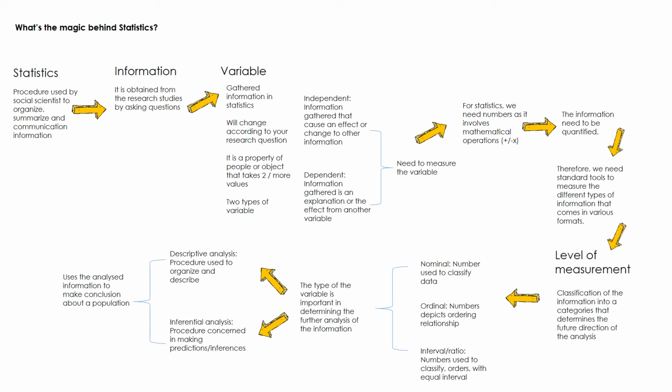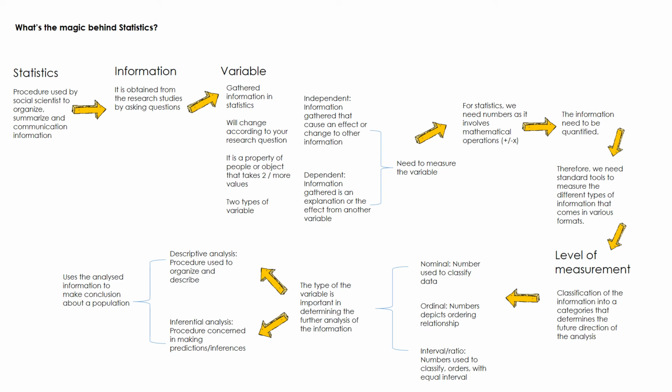Ordinal is when you rank the information. For example, rank from 1 to 10 your preferred restaurant. So you rank the order; there is an order in the information. Interval and ratio are more on the continuous variable. There is a value that you can put in, there is a 0 involved, and they have equal interval spaces, so from 0 to 2 and 4 to 6, the intervals are equivalent. We will look into these types of variables in detail after this.